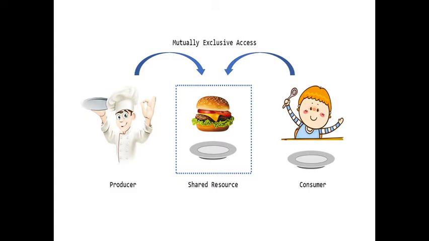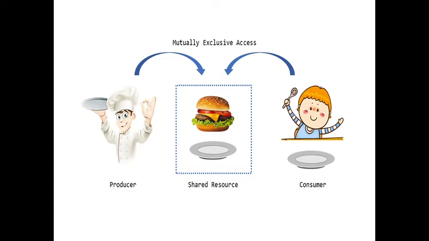So what is the problem here? The food is wasted. If the producer keeps some 10 food items on the table, and the customer takes only 5 items, then the remaining 5 food items are wasted. That is one of the problems in the producer-consumer problem.